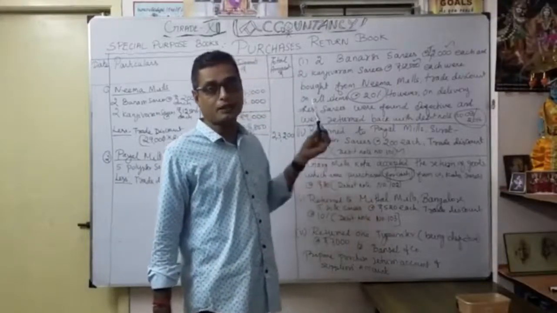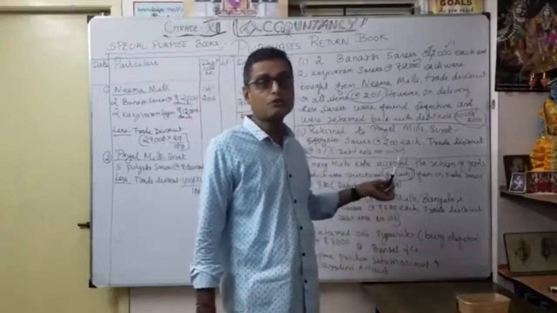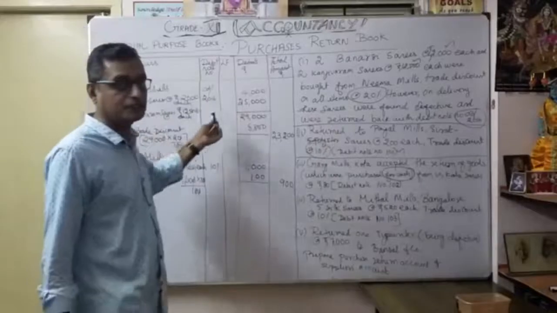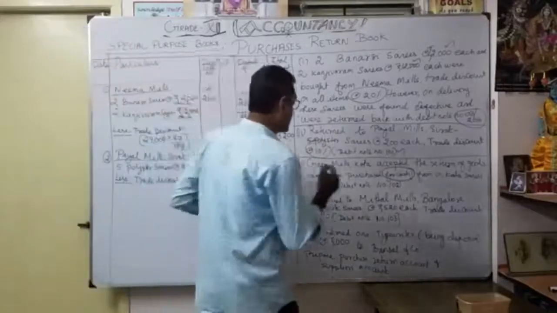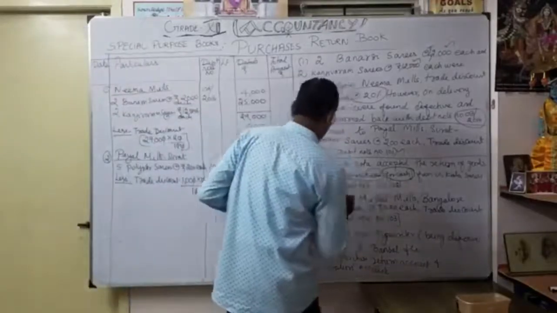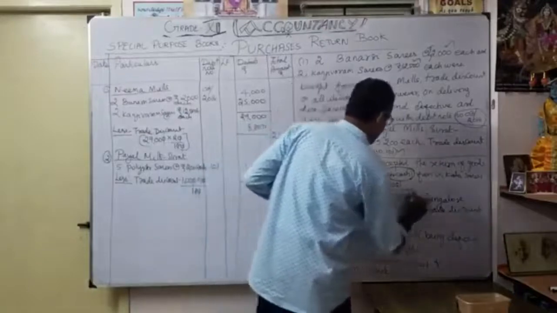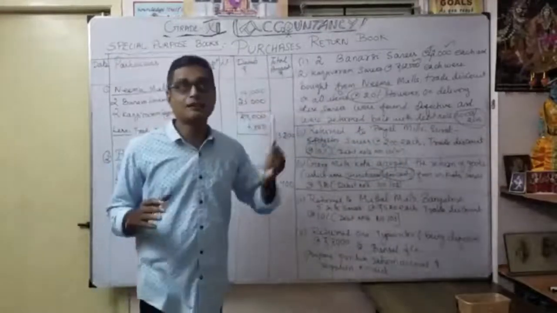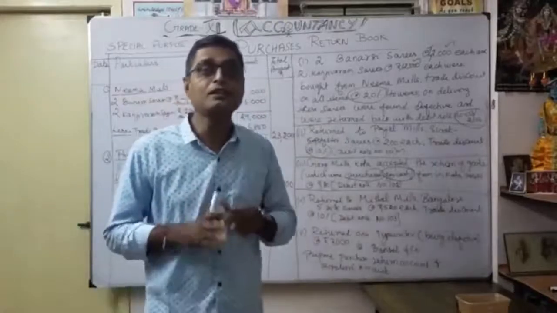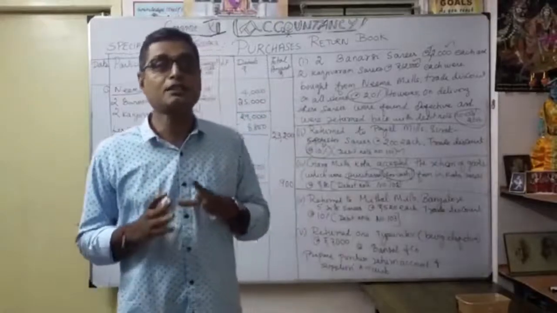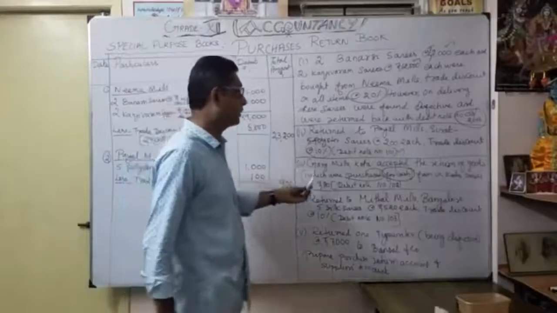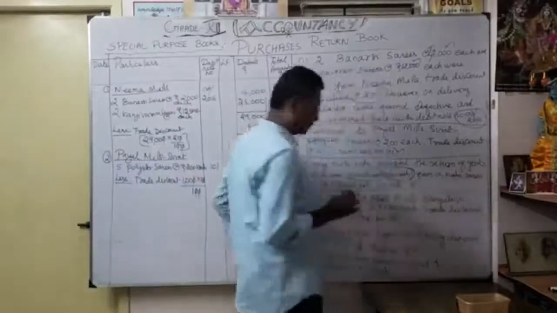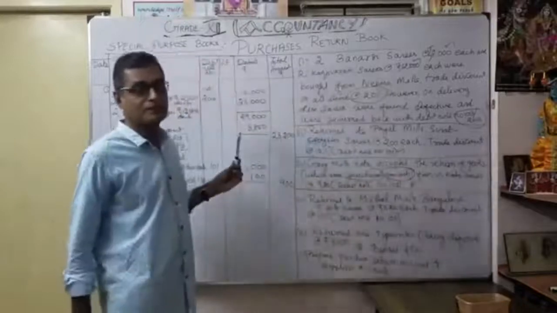Now going to return back. Okay, so these goods could not be recorded here. So no need to record under purchase return book. Reason is what? This is purchased for cash. Okay, so that's why no need to write under purchase return book. So purchase return book we are going to write only on credit purchases, not cash purchases. Okay, so this point is very, very important, this transaction. Okay, so we do not enter in purchase return book.